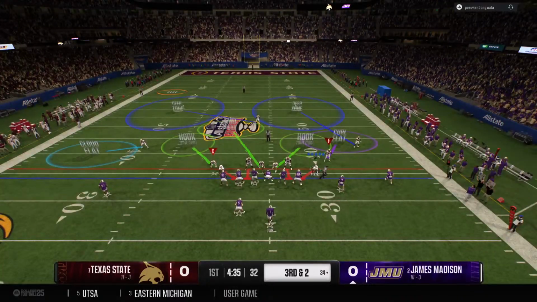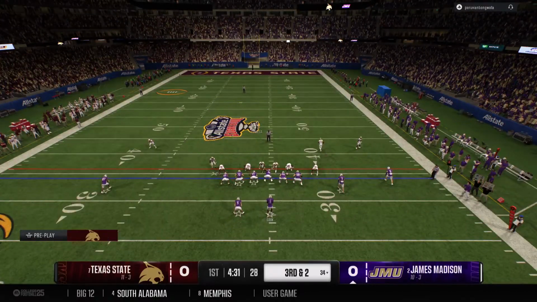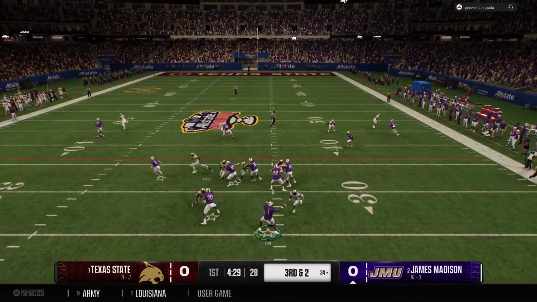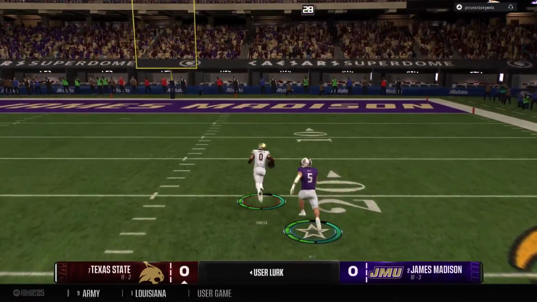Offense gets set up here. It's third down. Looking to pick up the first down through the air. Fired into a tight window and picked off.